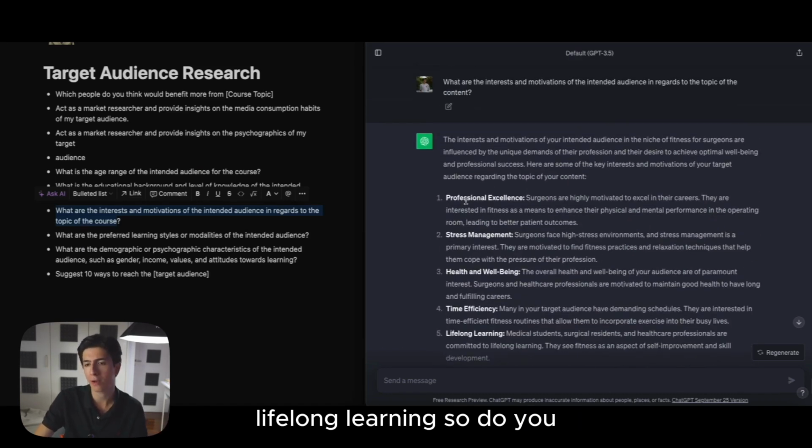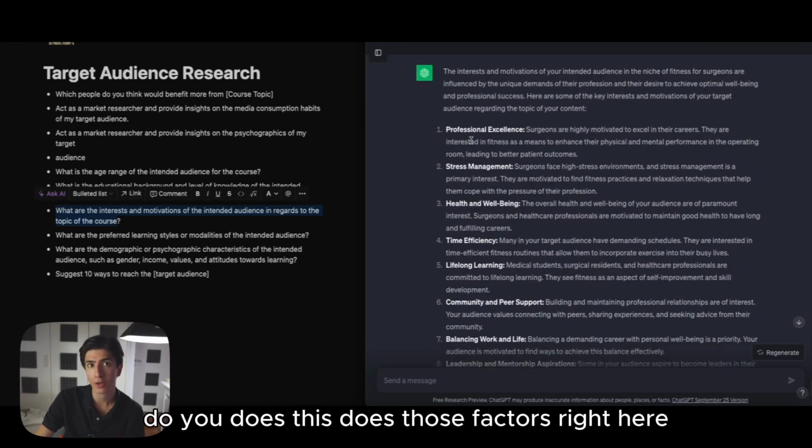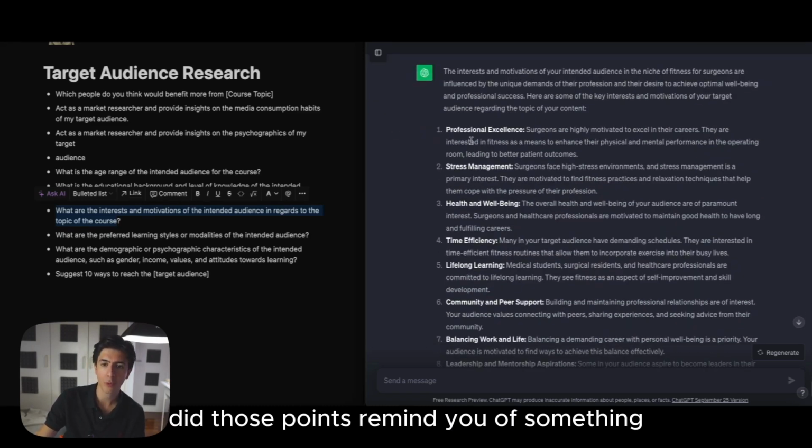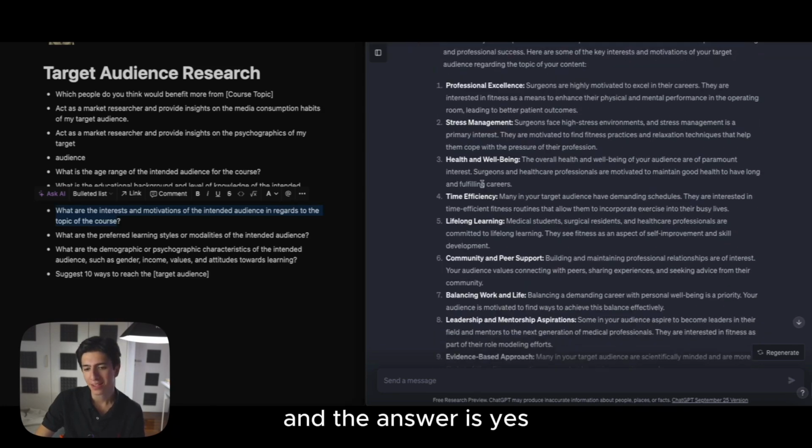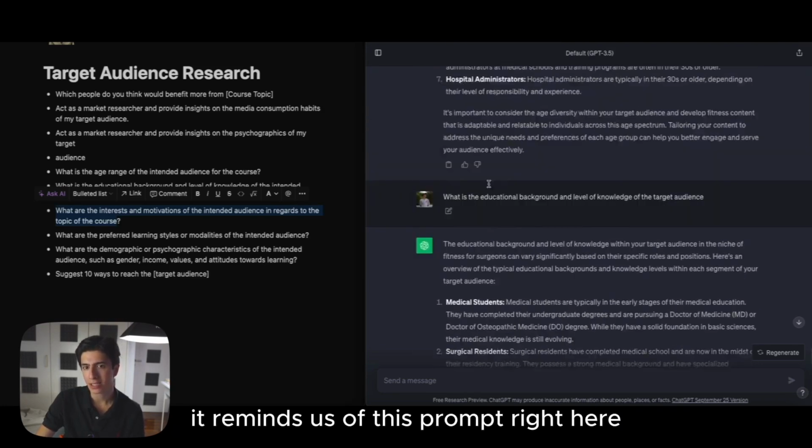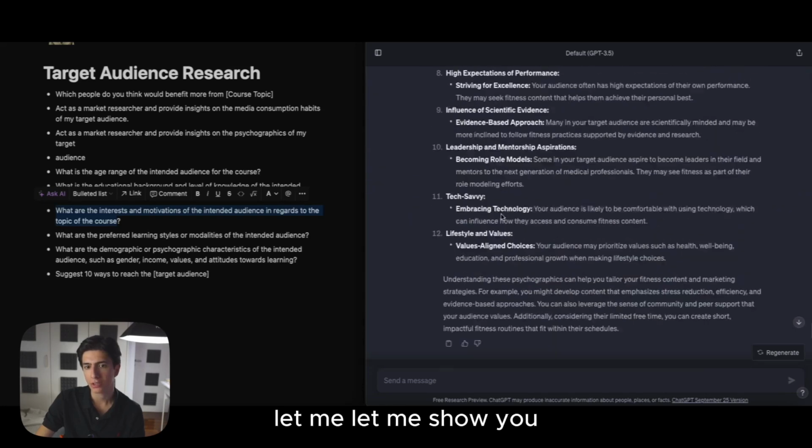So do those factors right here, do those points remind you of something? And the answer is yes. It reminds us of this prompt right here. Let me show you.